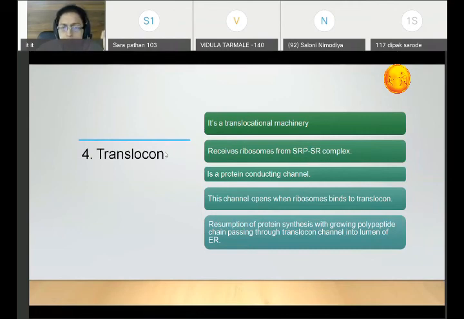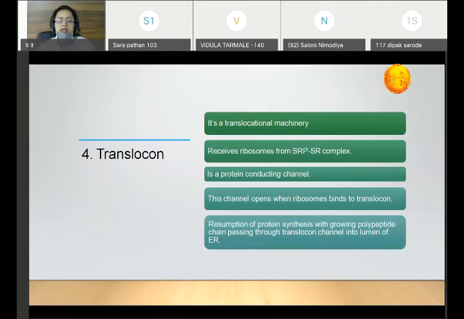Once the ribosome with SRP binds to the SR, that is the receptor, these ribosomes are received by the translocon. There is a protein conducting channel, and this channel opens when the ribosome binds to the translocon. Once the ribosome binds to the translocon, the channel opens and protein synthesis resumes, with the growing polypeptide chain passing through the translocon channel into the lumen of the endoplasmic reticulum.